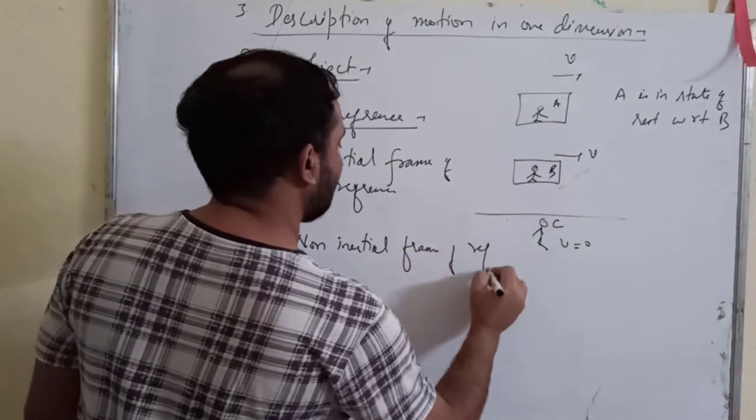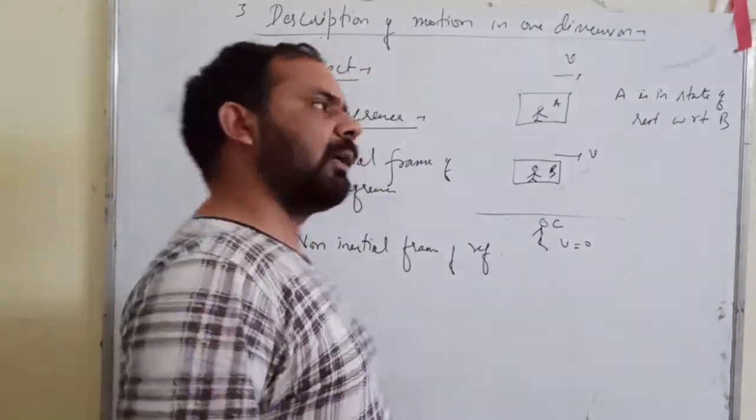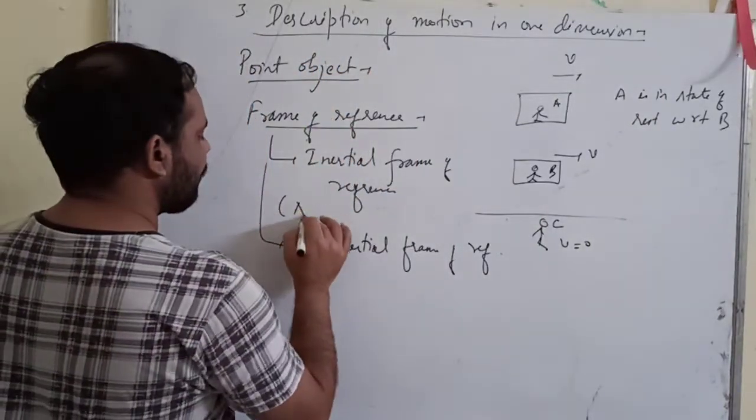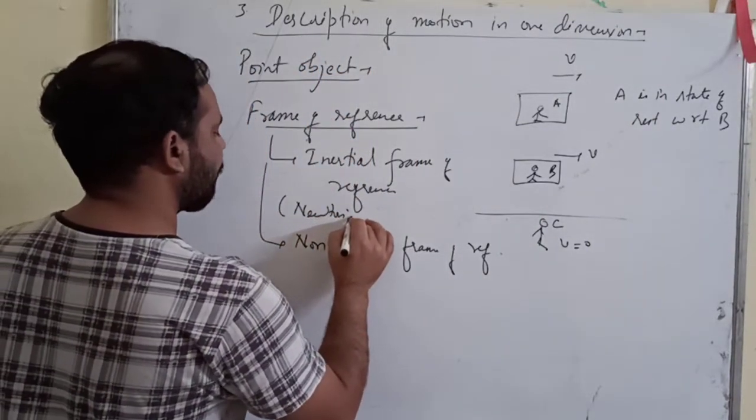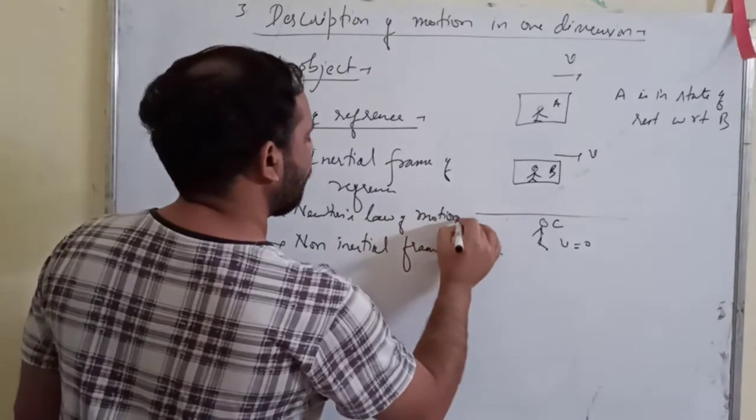Now inertial frames of reference are those in which Newton's laws of motion apply.